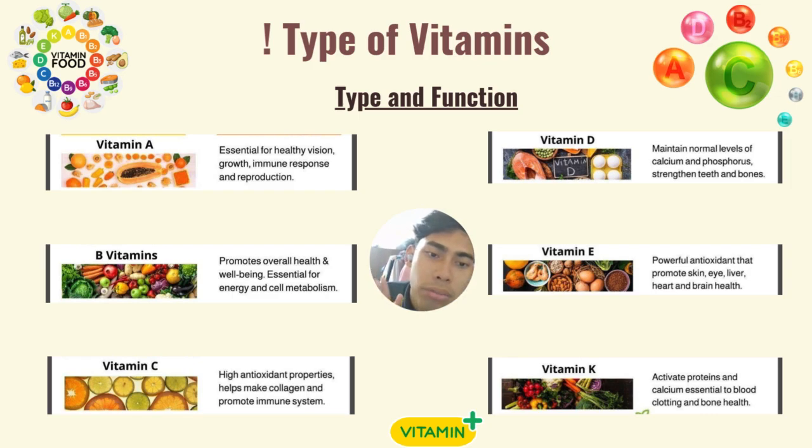Vitamin D maintains normal levels of calcium and phosphate. Vitamin E is powerful for promoting skin, eye, and liver health. And the last one is vitamin K, which activates proteins and calcium essential to blood. So these are the functions of vitamins.